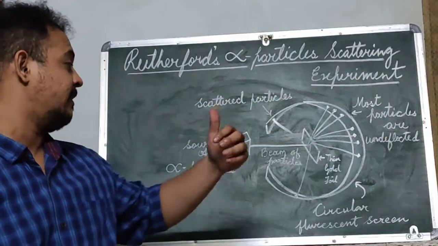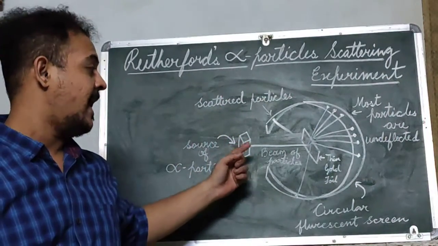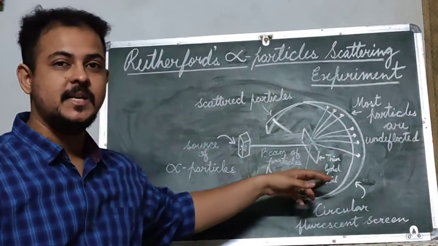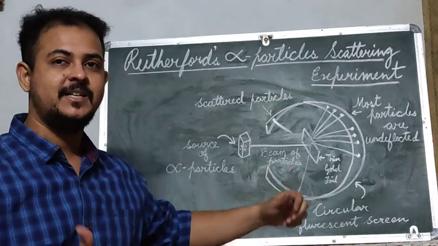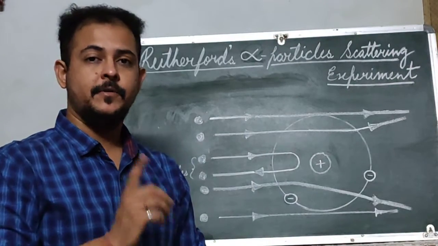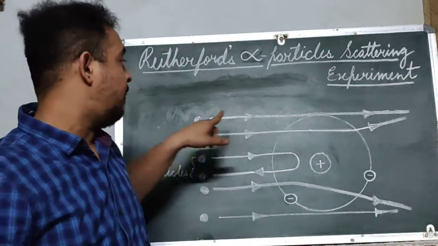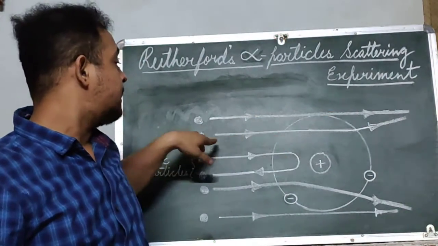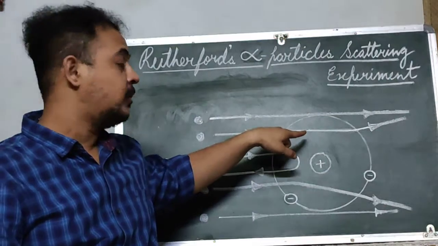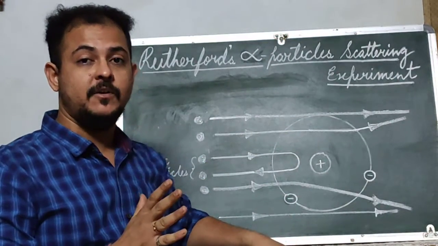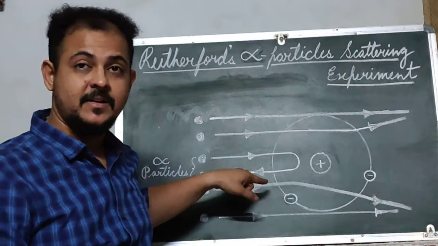As you can see in the diagram, this is the source of alpha particles and this is being bombarded on this gold foil, and based on this screen pattern he found that, first, most of the alpha particles passed through the gold foil without any deflection. Some of the alpha particles deflected through some angles, and 1 out of every 12,000 alpha particles bounced back.